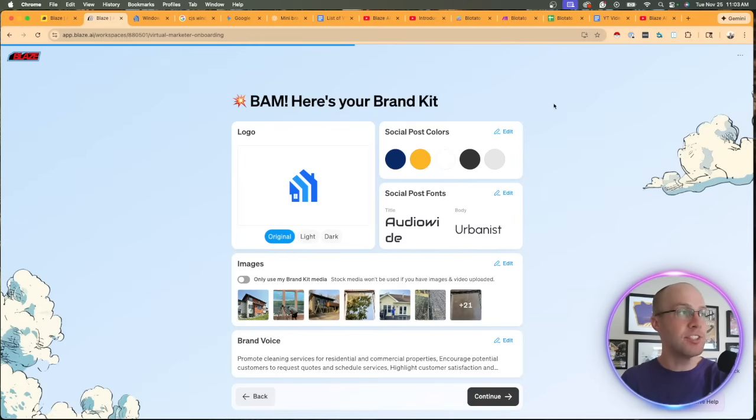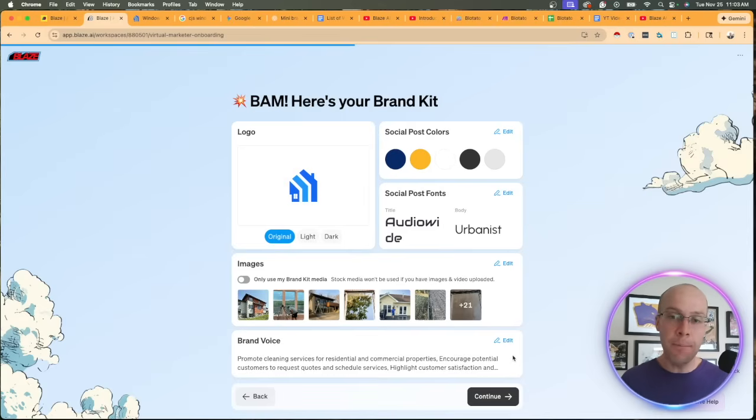And so why I'm saying that is right here as I'm looking at this brand kit for the first time, I noticed that some of these colors are off. The social post fonts might be off. Maybe there's some images in here that I don't want, or images that I want to upload. Maybe my brand voice is off, right?